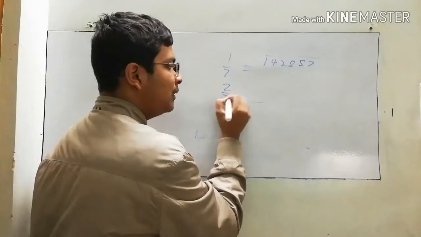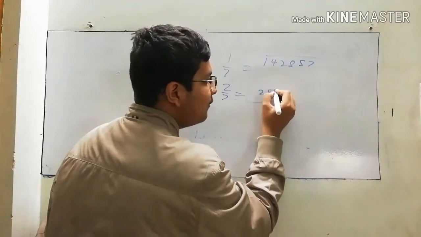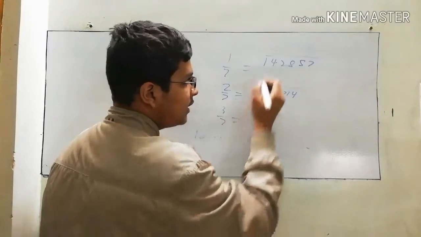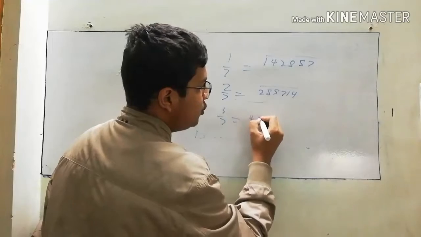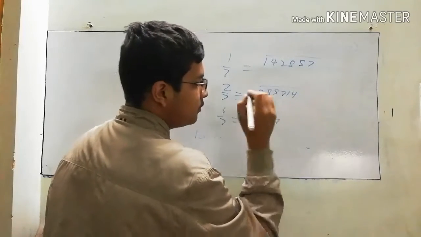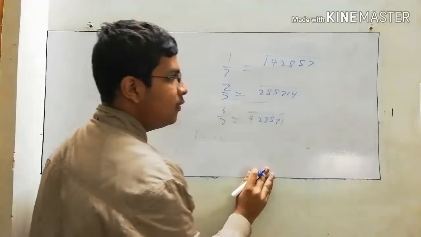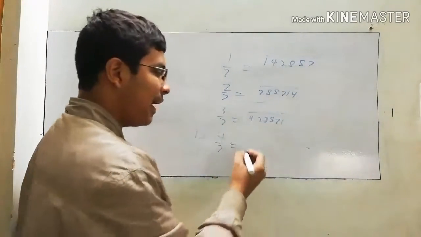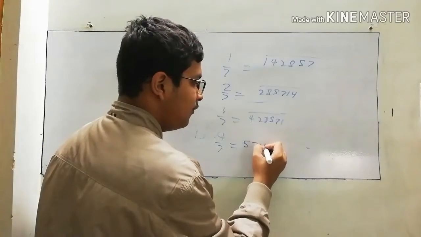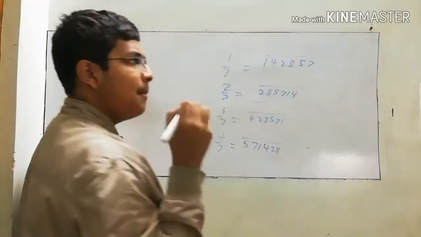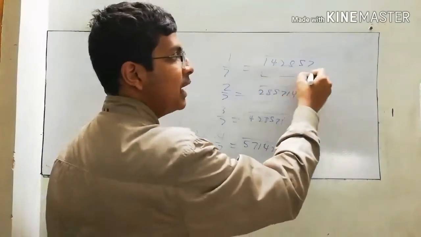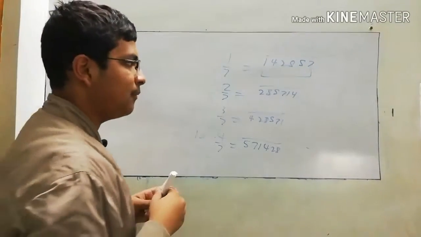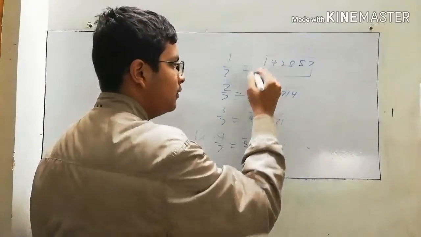Let's take 2 by 7. 2 by 7 comes as 0.285714 bar. If we take 3 by 7, it comes as 0.428571 bar. If we take 4 by 7, it will come as 0.571428 bar. Means you see that these 6 numbers are being repeated every time.